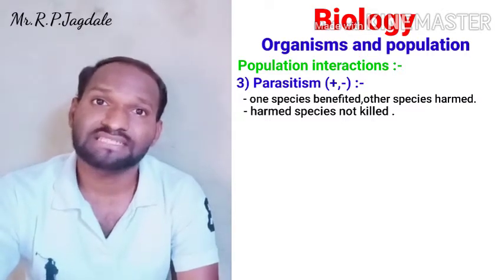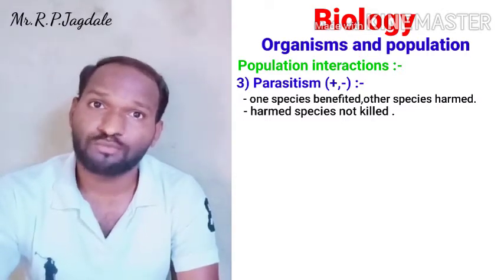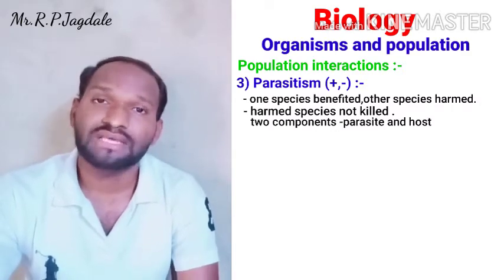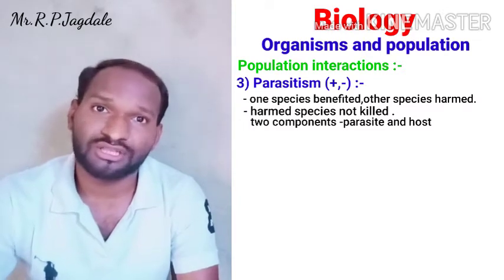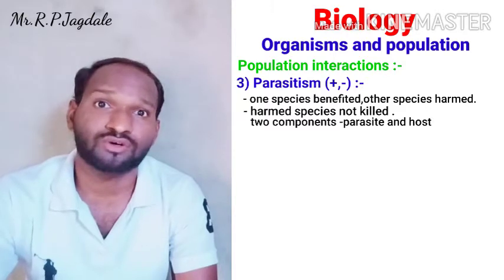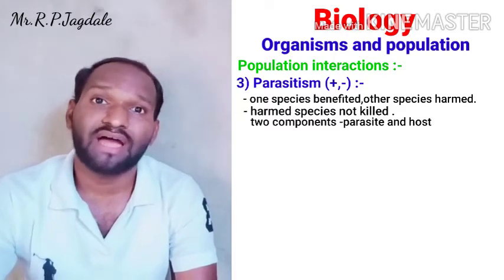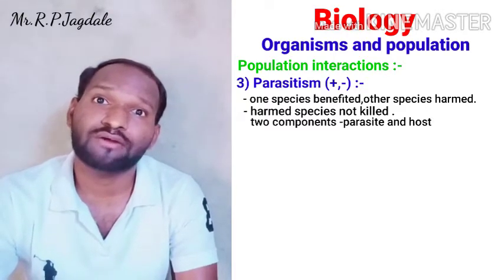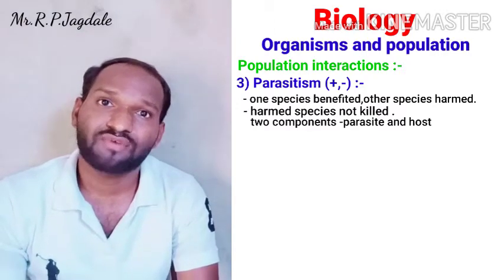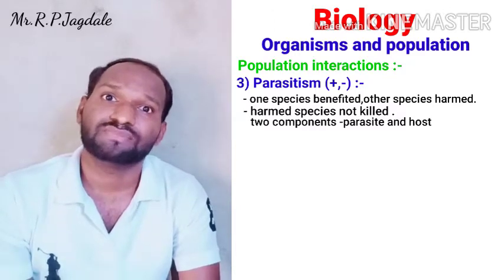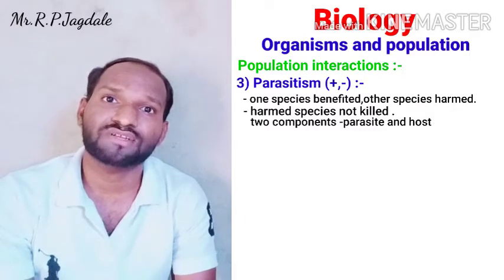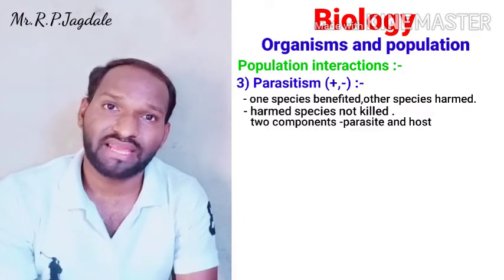In parasitism, two components are there. One is the parasite and the second one is the host. The parasites depend on the host. Their life and their food depend on the host species. So if they have to survive, they cannot kill that host species. And that's why in parasitism, the second, harmed species is not getting killed. That is the major difference between predation and parasitism.